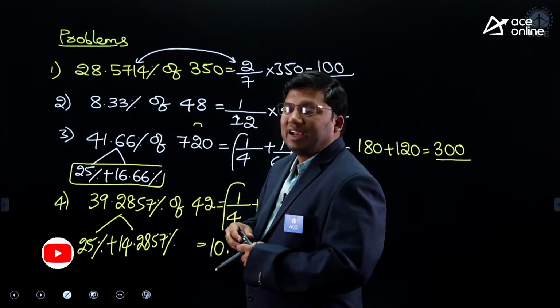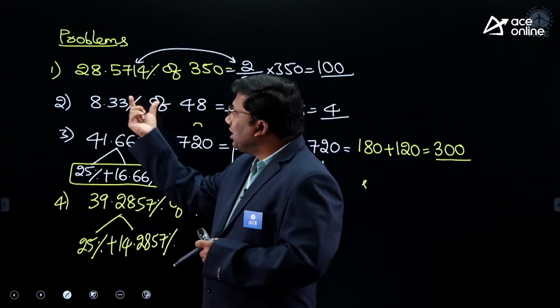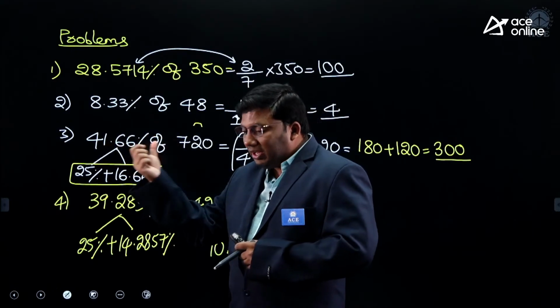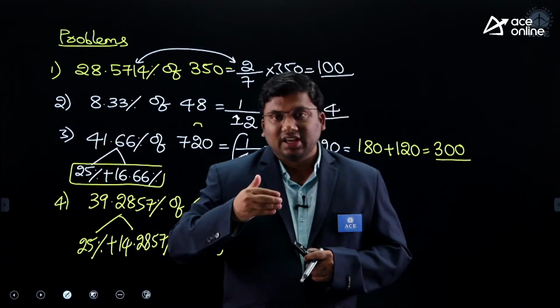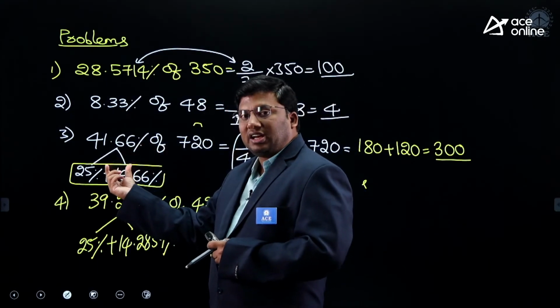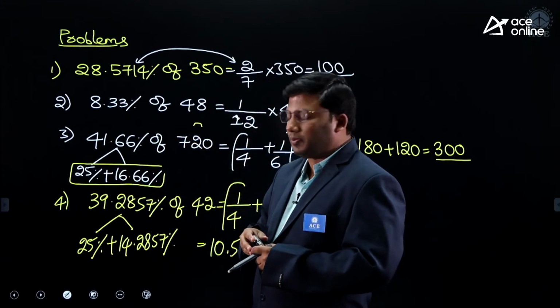28.5714 percentage is 2 by 7. 8.33 percentage is 1 by 12. 41.66 percentage is a derived percentage, which is 25 percentage plus 16.66 percentage.